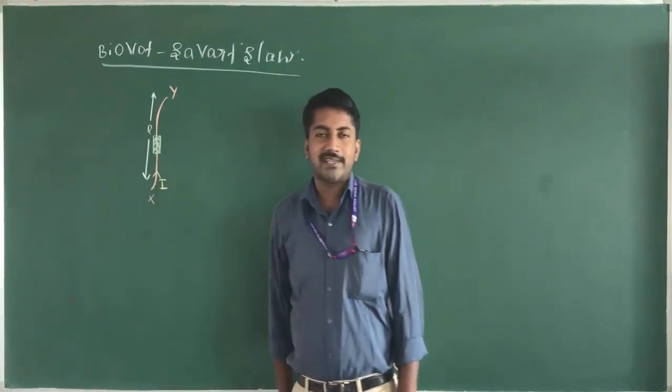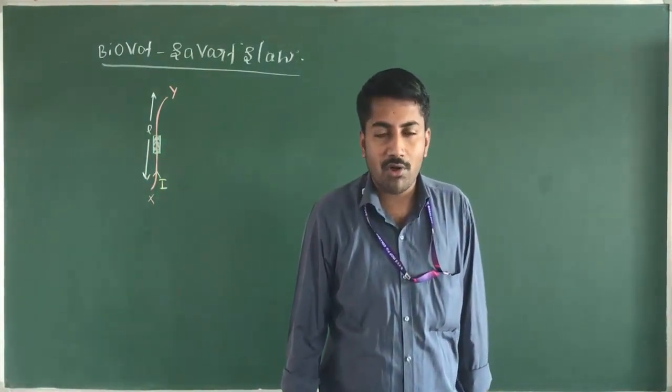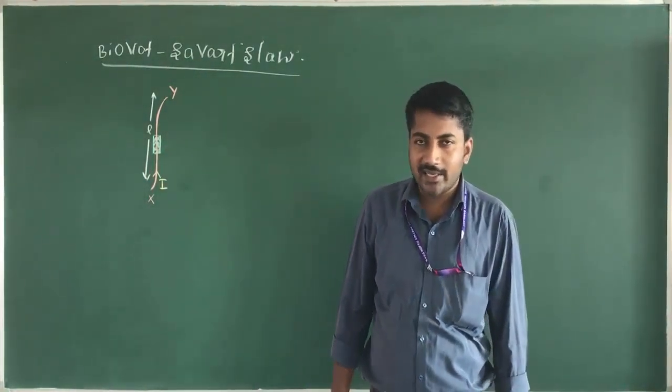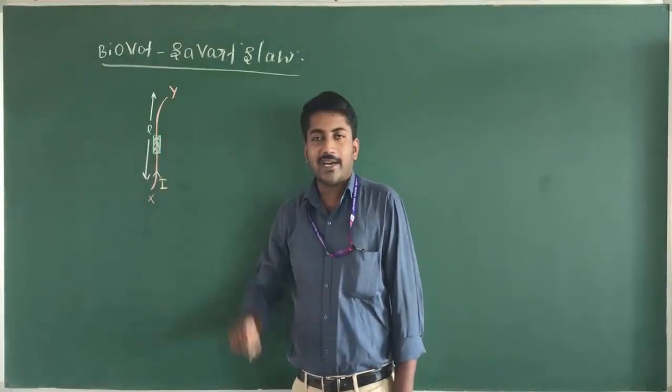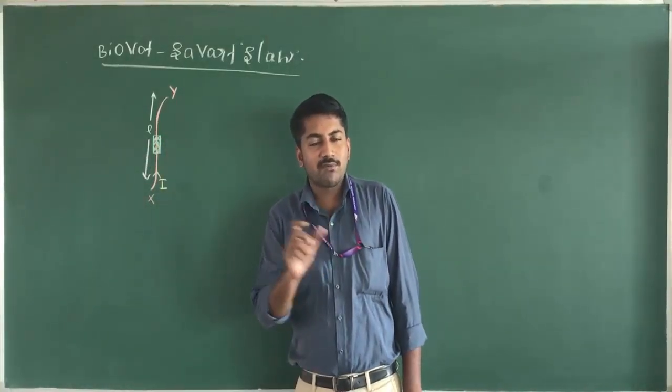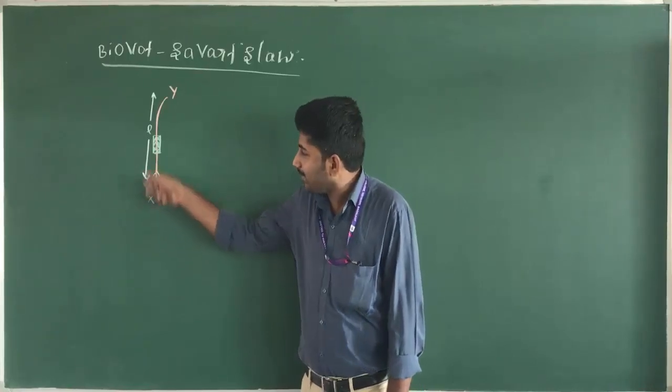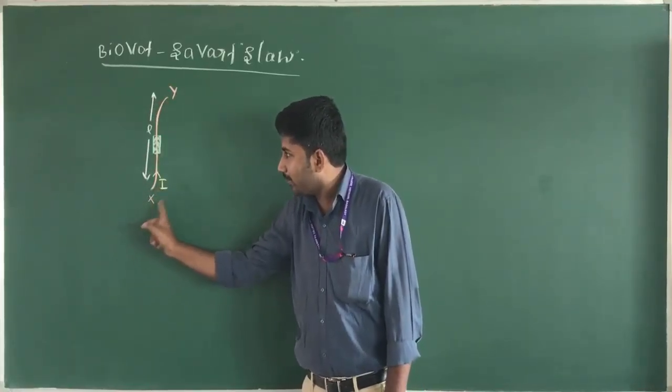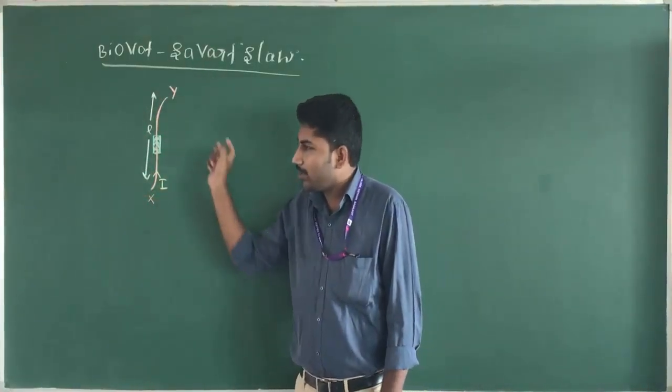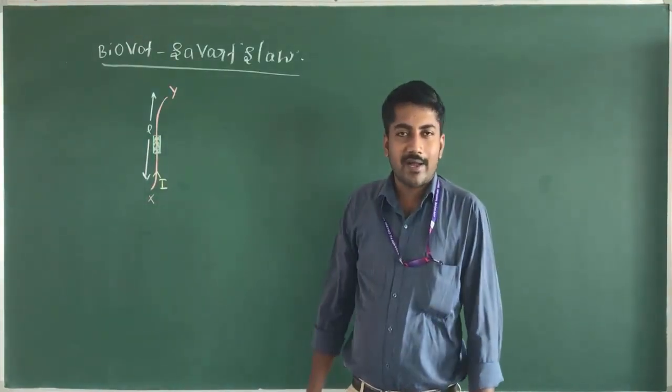Current element means the smallest portion of the current carrying wire. What is the source of the magnetic field here? The current carrying wire. Due to this current carrying wire, the magnetic field is produced around the wire.